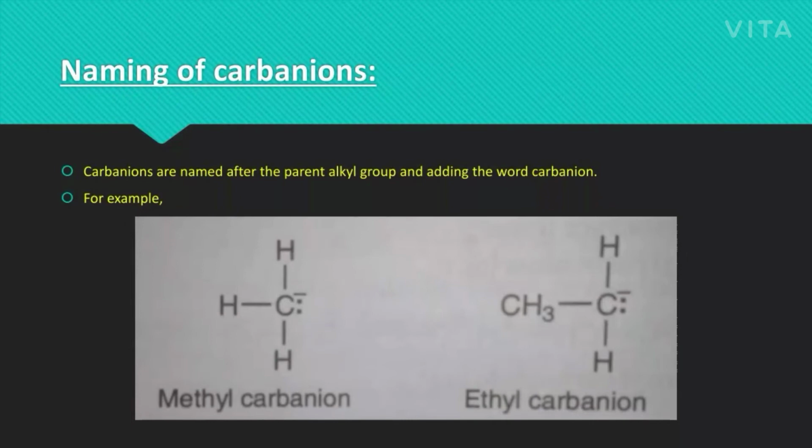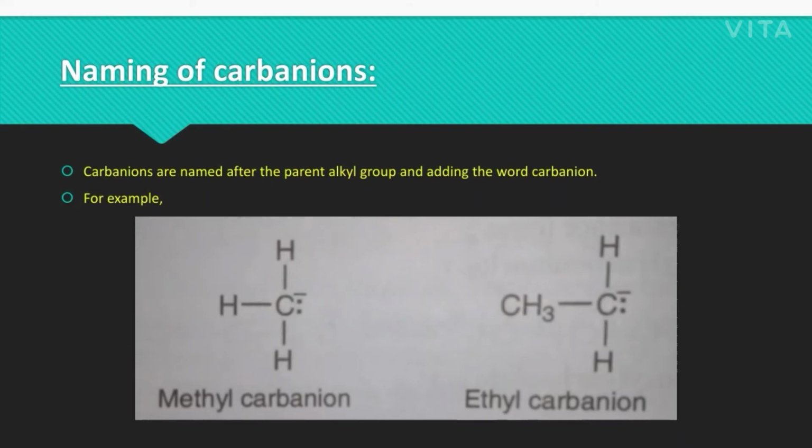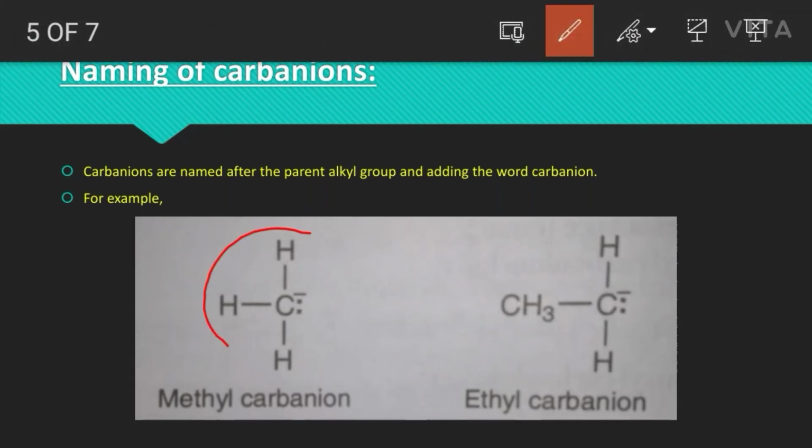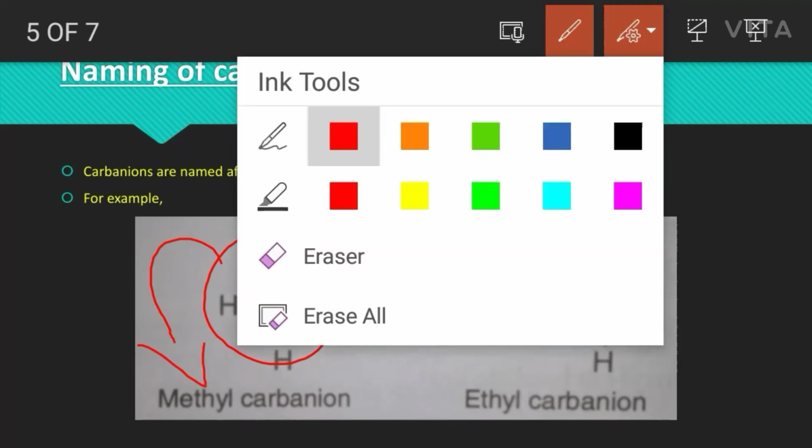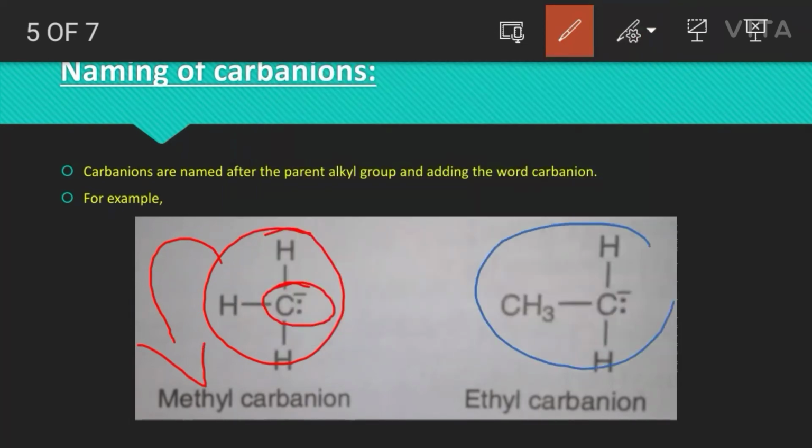And now we will discuss the naming of the carbon ions. The carbon ions are named after the parent alkyl group, and finally, as the suffix, we will add the name carbon ion. This compound is a methyl group. Here it is a carbon ion. That's why the name of the compound is methyl carbon ion. And this is an ethyl group, and here it is a carbon ion. That's why the name is ethyl carbon ion.